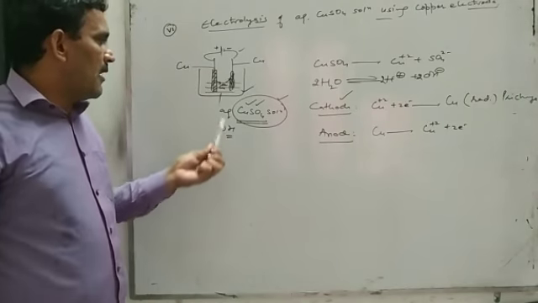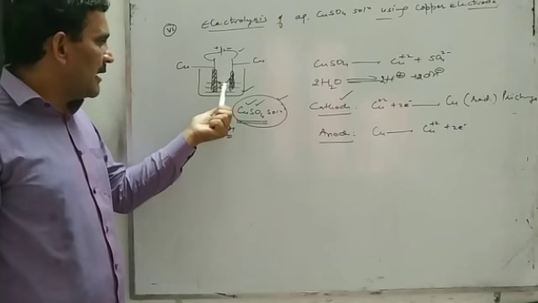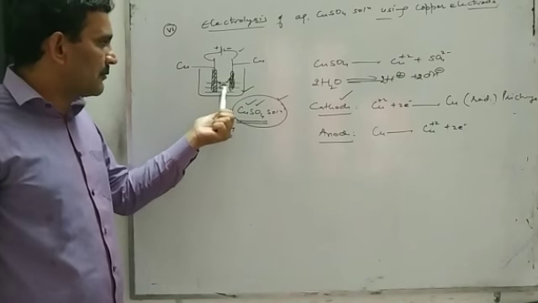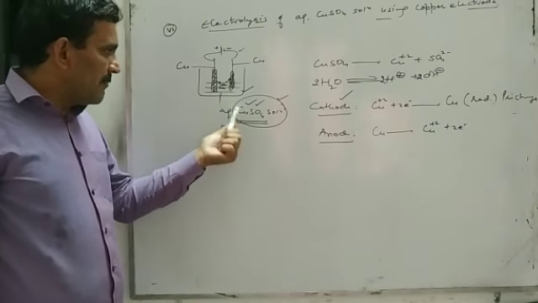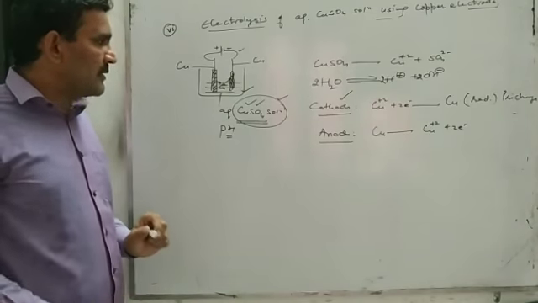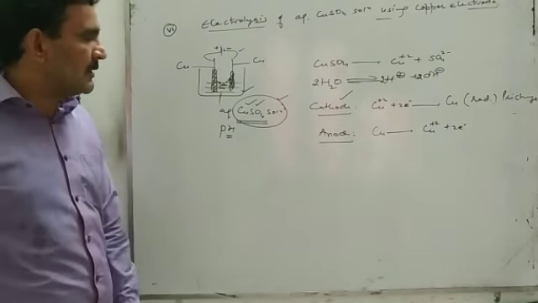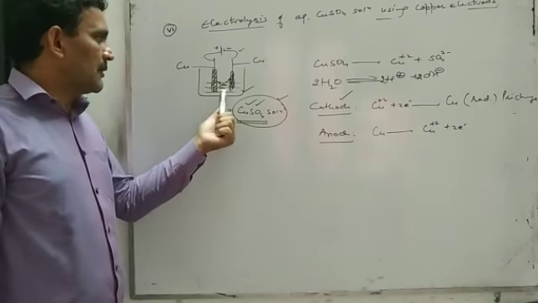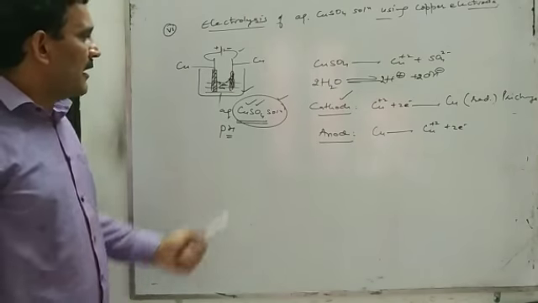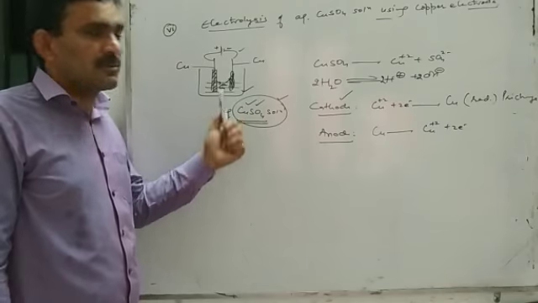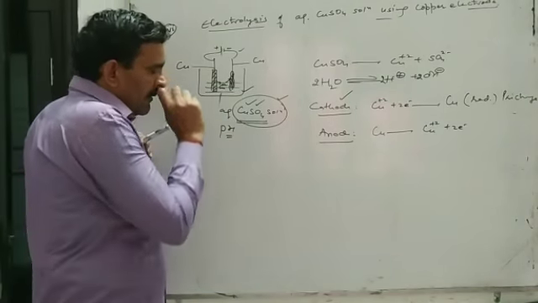The reason is copper ion from solution will be reduced at cathode, and the same number of copper ions will come from the anode into solution. So this solution remains intact, unchanged. There will be no change in concentration of copper ion in solution. Due to that, the color of this copper sulfate solution will also not change, and there will be no change in pH of this solution.